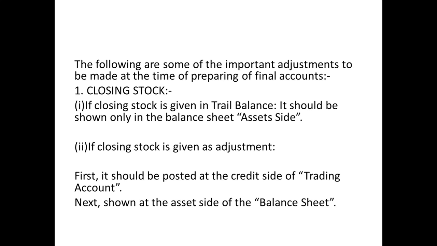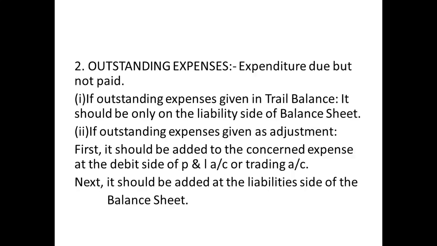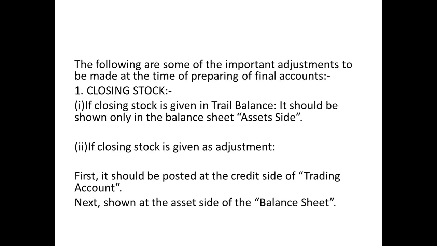Twice it will go. Only if it is given in the trial balance, you have to write it on the asset side of the balance sheet. Whereas if he has given it in the adjustment, it should be shown on the credit side of the trading account and the asset side of the balance sheet. Okay. The next one is outstanding expenditure, expenditure due. Let me explain about the stock also. Stock is nothing but the stock that is left over at the end of the year, known as the closing stock. So do keep notes of all these.